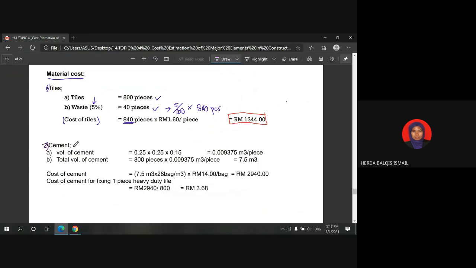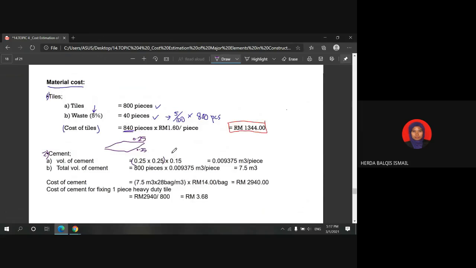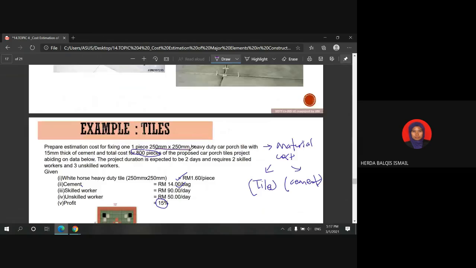We know the size of the tiles is 0.25 meter or 250 millimeter, as stated in the question here. Each tile requires cement; the thickness of cement required to fix each tile is 15 millimeter thick.